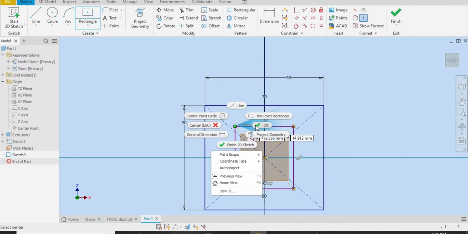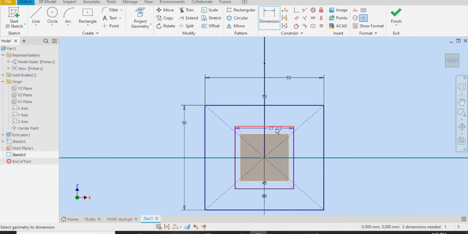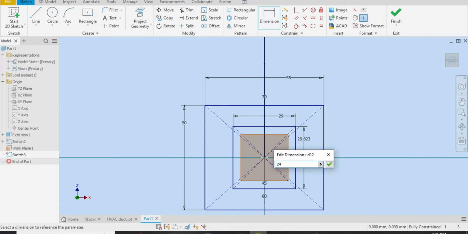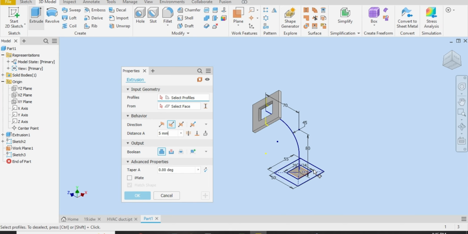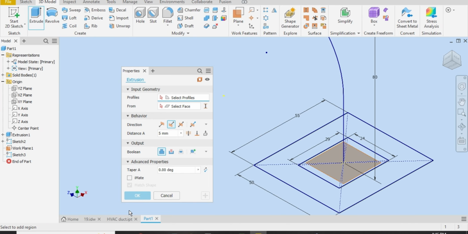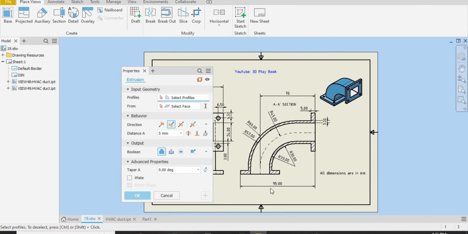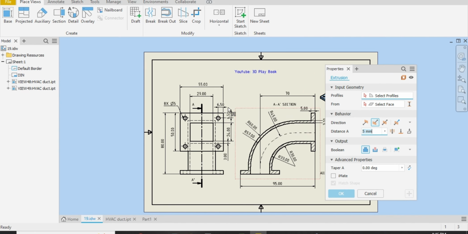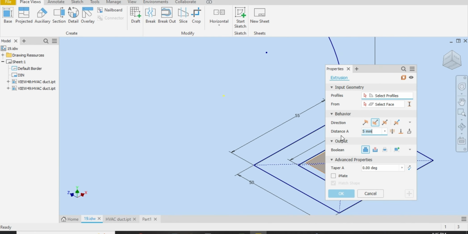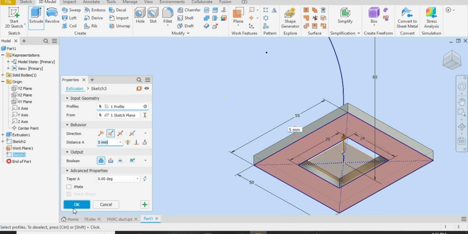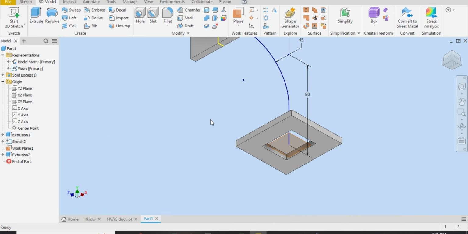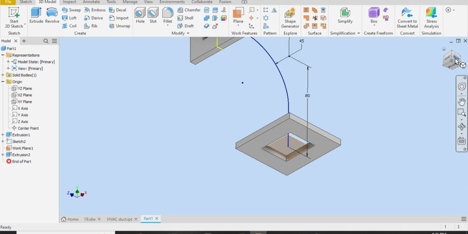Okay, another rectangle here, drawing from the center, 29 as given in the drawing and 24 here. Let me finish sketch. Now we will extrude in the upward direction. Let me just show you. Look, it will go up because we have traveled the overall height of 80. So select the sketch, type 5 here, and okay. Let me just rotate.